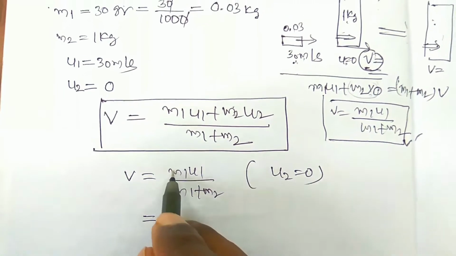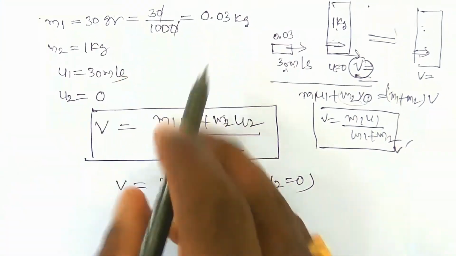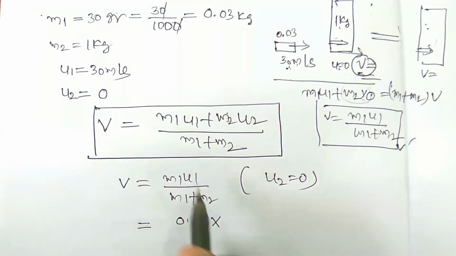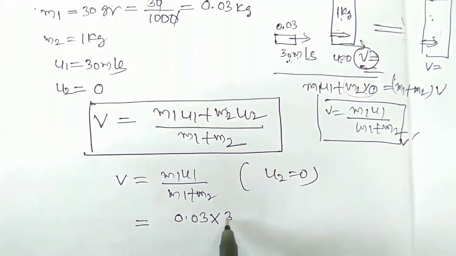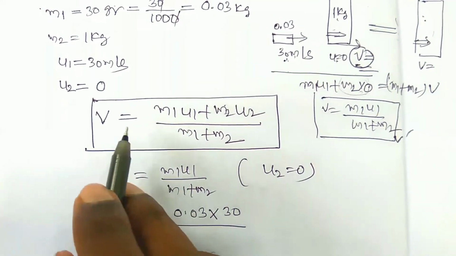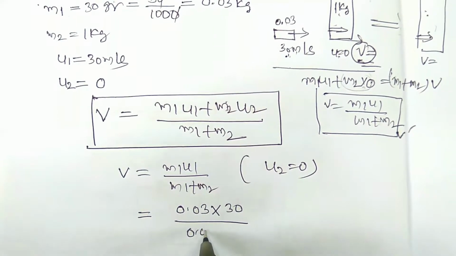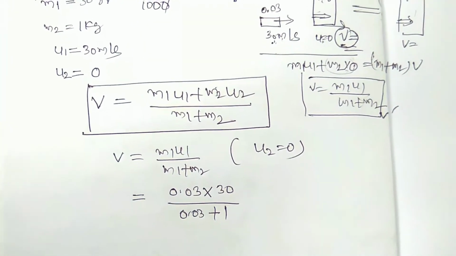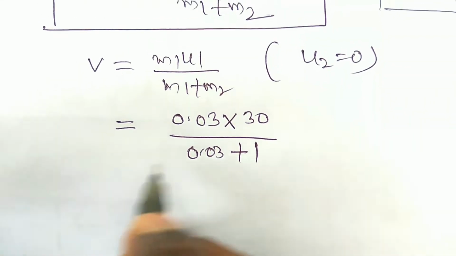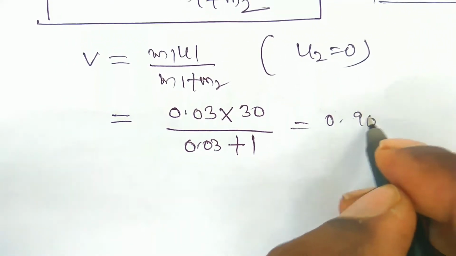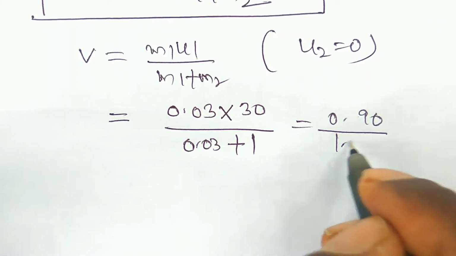Just write m1, what is the m1 value? So 0.03, right? 0.03 into u1 means 30, by m1 plus m2. m1 means 0.03 plus m2, 1 kg. Therefore you should write here 0.90 by 1.03.